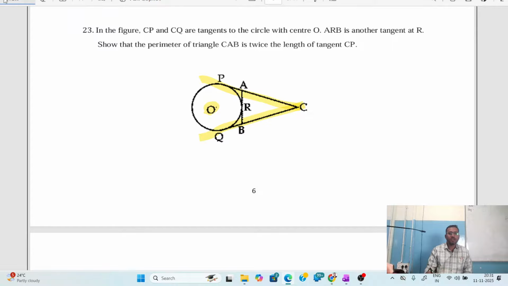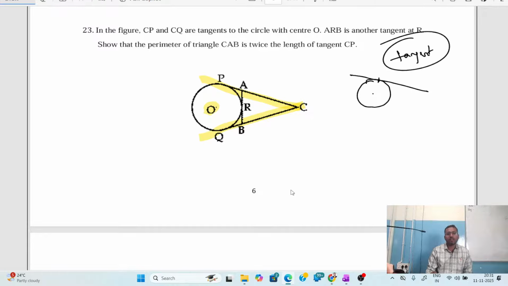What is a tangent? We know that if any line touches a circle at one point, that is called a tangent. They may ask you for 1 mark: what is a tangent? What will you write as the answer? A line which touches the circle at one and only one point is called a tangent.